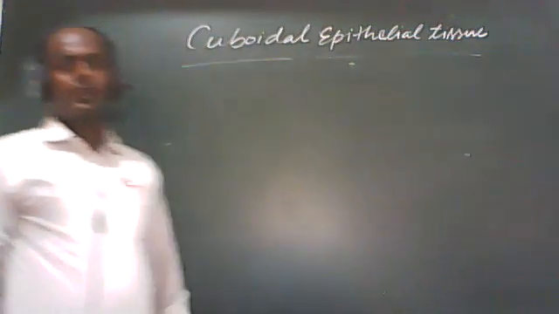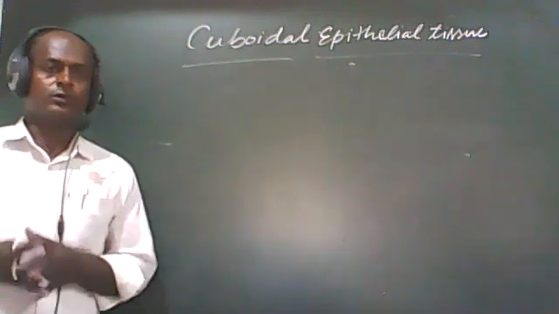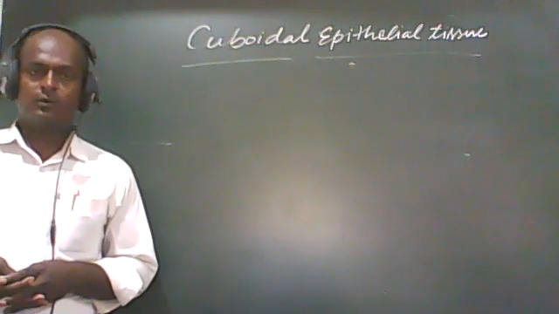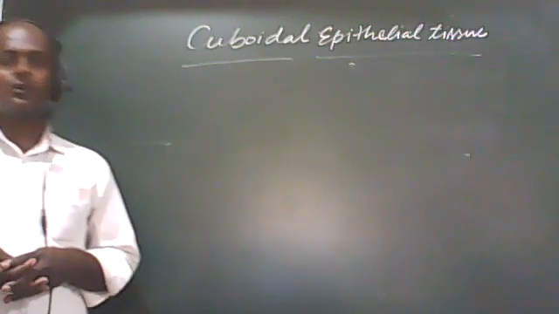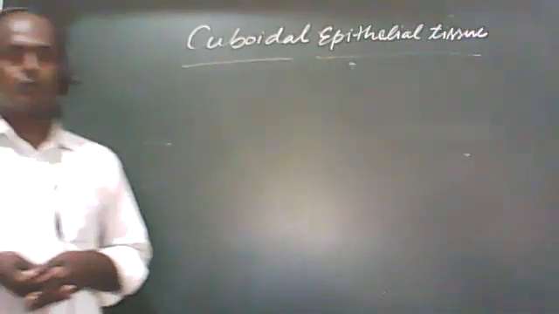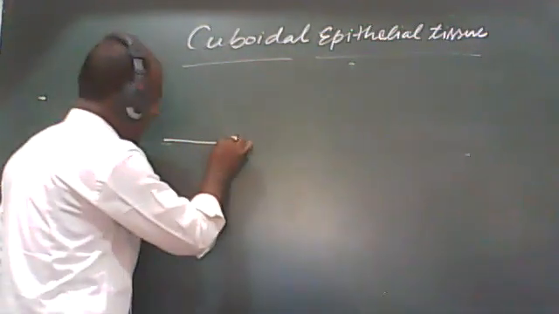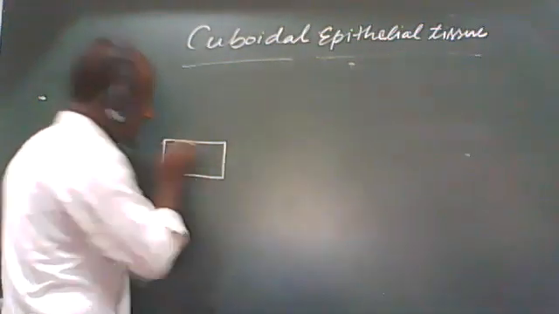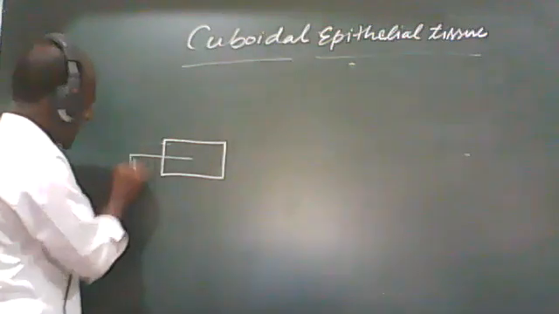Students, as the name is given, cuboidal, you all know about the cuboid, a structure in which all dimensions are equal is called a cuboid. There are 6 faces. If you see the structure of a cuboid, it is in this shape.